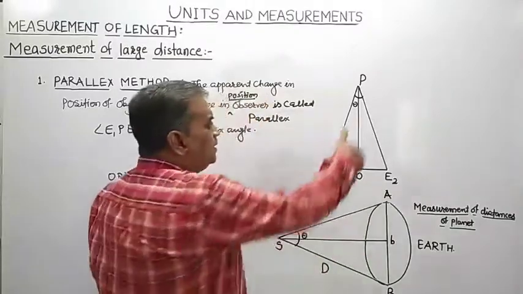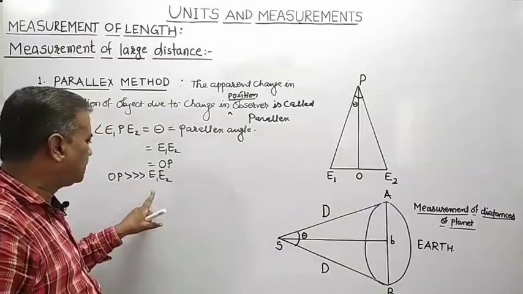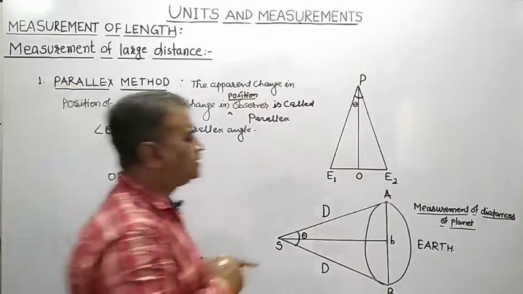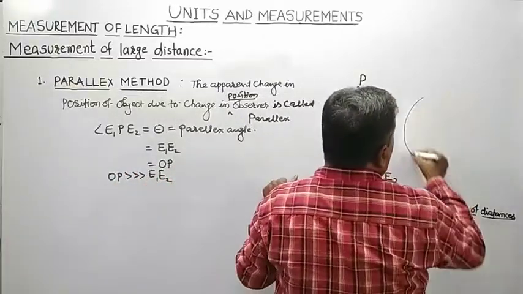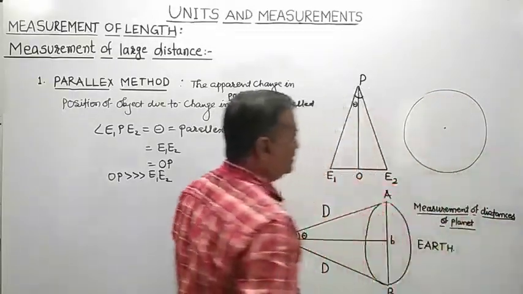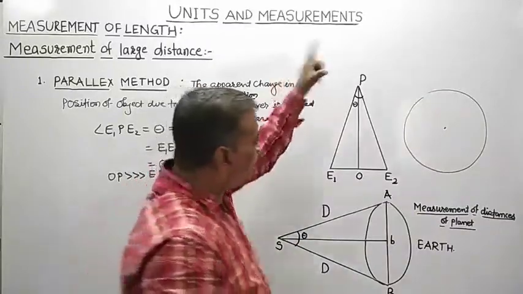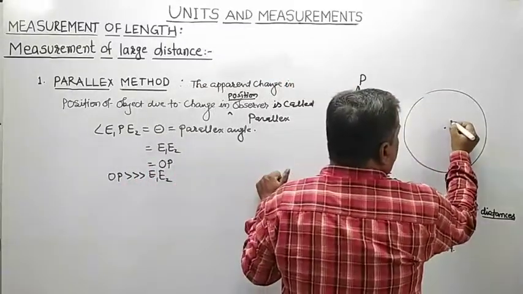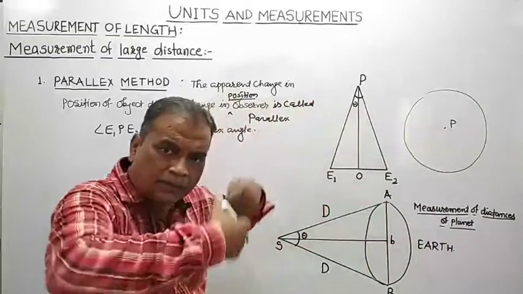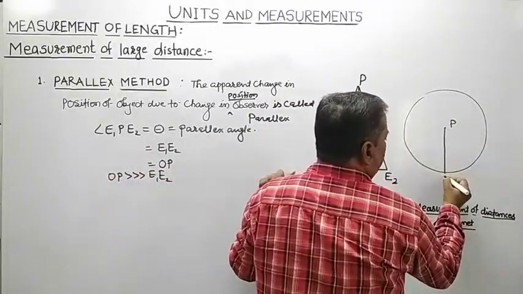So as distance OP is much larger than the distance between the two eyes, this situation is similar to a situation like this. See here, suppose that object P is at the center of a circle of radius OP.